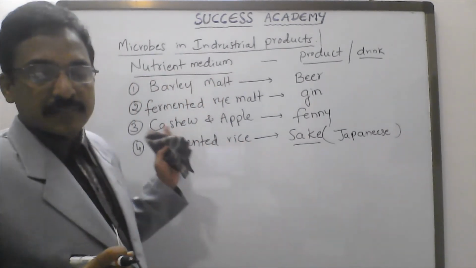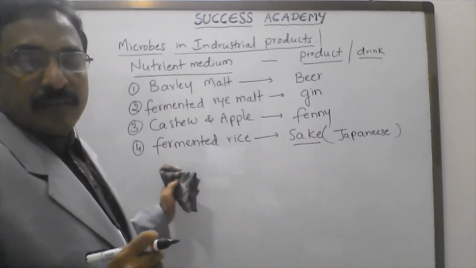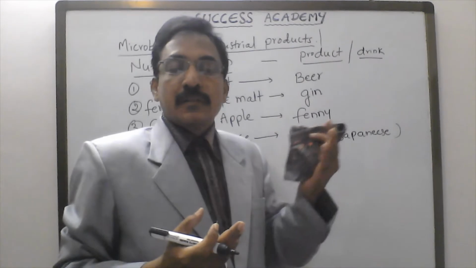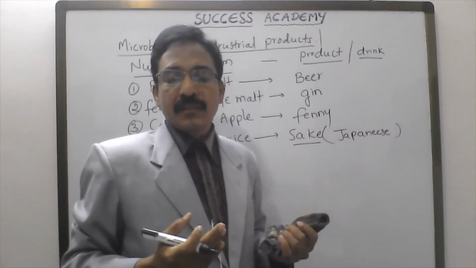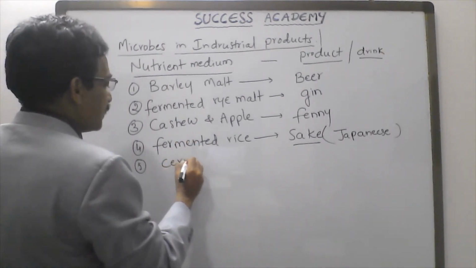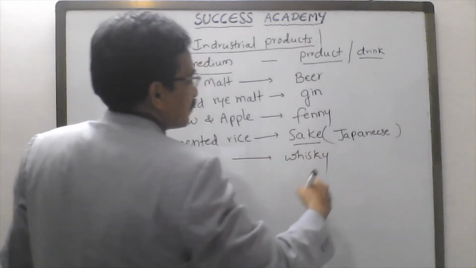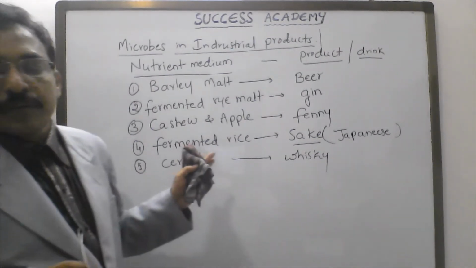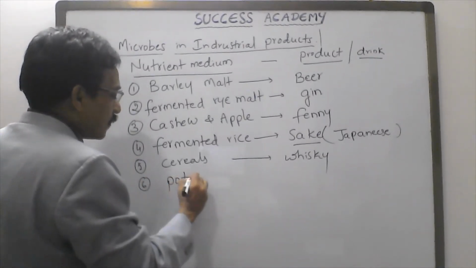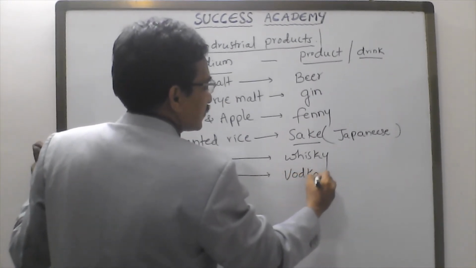Okay, next one. From fermented cereals. Cereals may be barley, wheat and oats. Different types of cereals are generally used in the production of whiskey. From the cereals, whiskey is produced. Like this, from fermented potato, vodka is produced.